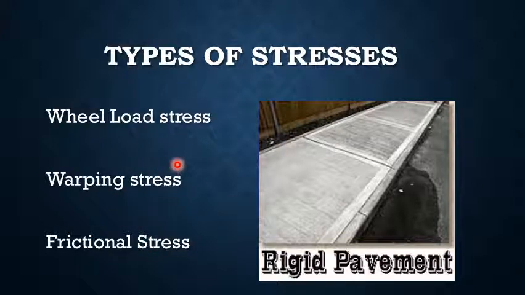Wheel load stresses are caused by the heavy wheel loads of vehicles, and warping stresses are caused by temperature difference between top and bottom of pavement due to daily variation in temperature. Other factors which cause additional stress in CC pavements are due to seasonal variation in temperature, resulting in overall expansion and contraction of the slab causing frictional stress.